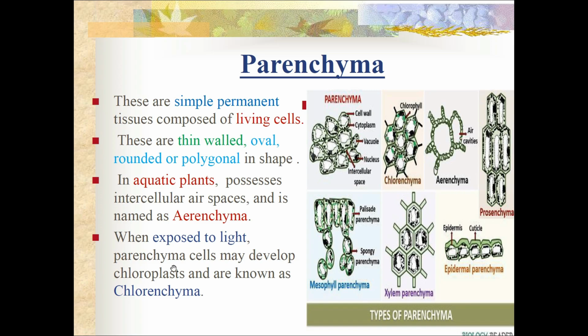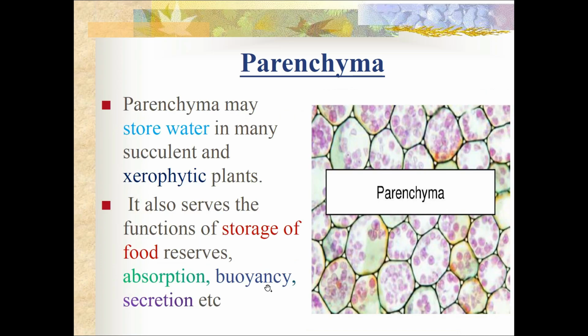When the parenchyma cells are exposed to sunlight, they will develop chloroplast and chlorophyll in them, and they become chlorenchyma. And the xerophytic plants will have parenchyma in which water is stored, and they become succulent. And these parenchyma cells also serve the purpose of storage of food, absorption, buoyancy and secretion, etc.